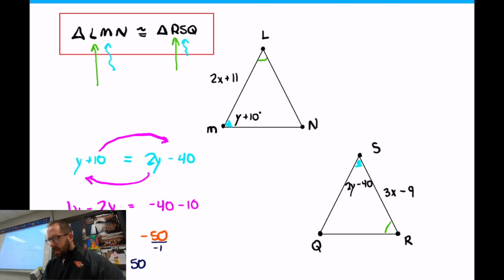And then, obviously I'm going to keep going here. I think we're on a roll. The last letter here was N and Q. Those angles are equal to each other. So here's N and here's Q. Those are equal, and there's nothing sitting there, so I'm done with those. Okay, do we feel comfortable with the angle situation now? How I set those angles equal and how I set it up?